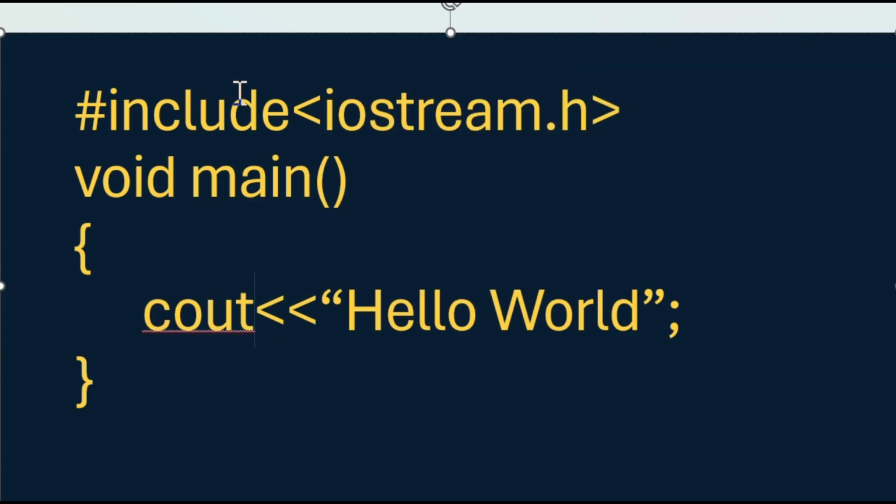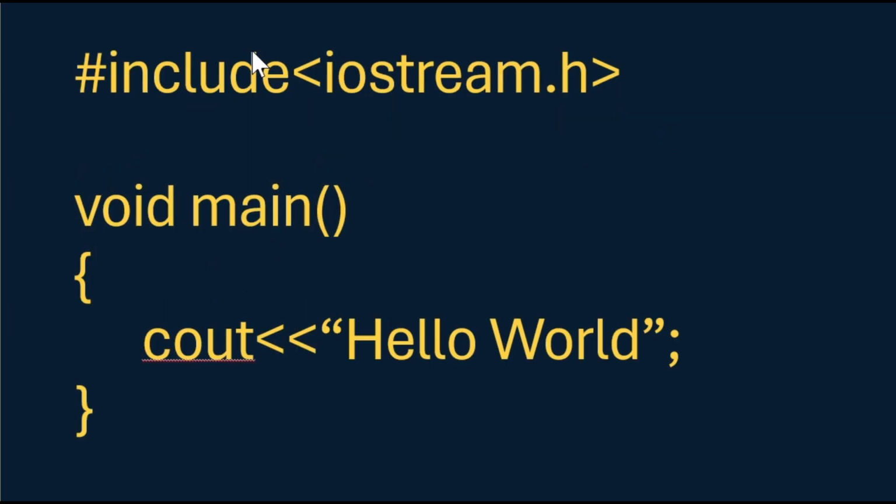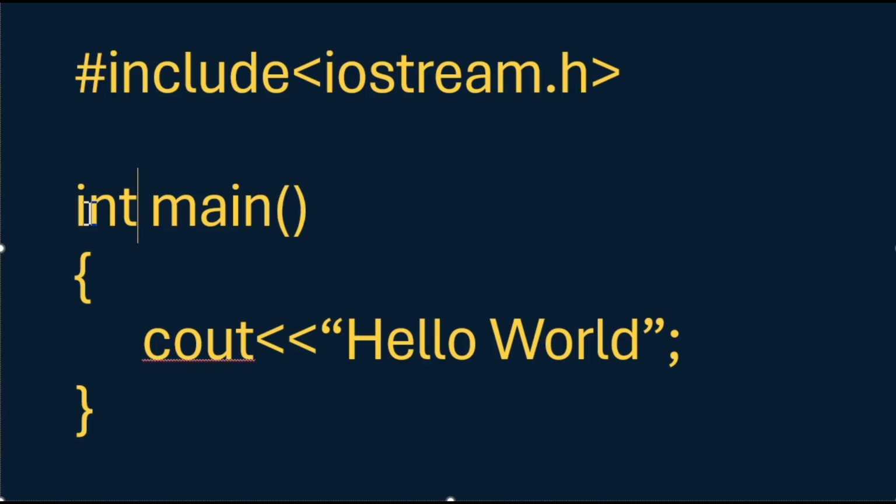We are just including this file in this C++ program, and I have to write this before the void main. So this is the basic format of a C++ program, which is written to print a statement. Now here I have written void main. Instead of void main, we can also write it as int main.